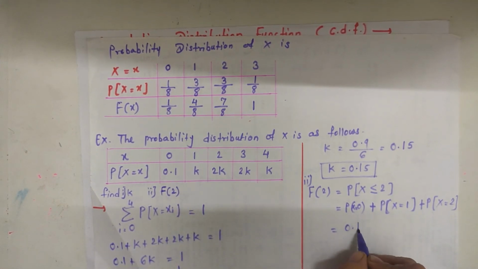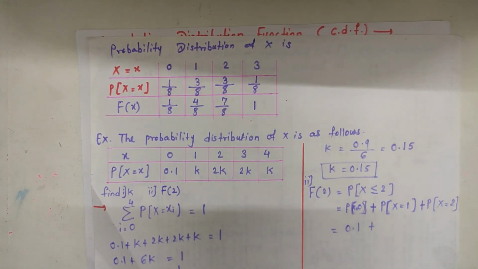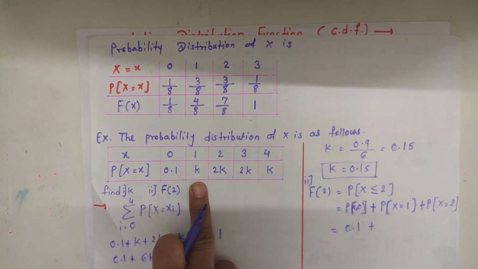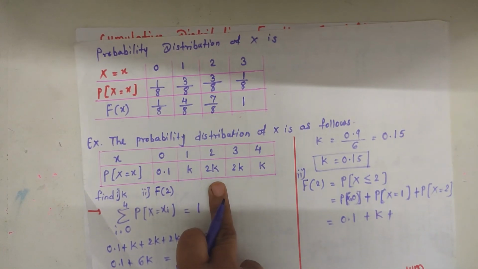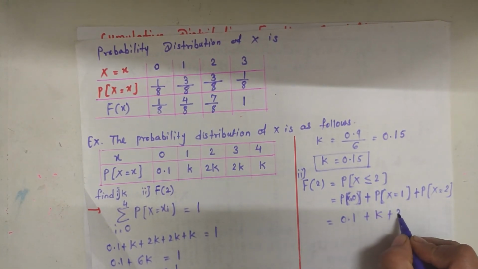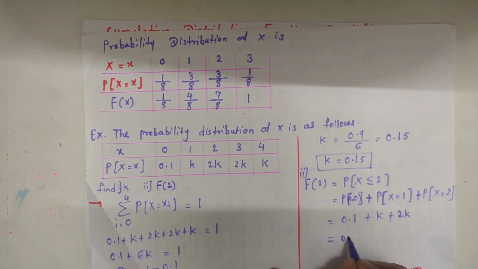Now calculating these values, the probability of x equal to 0 is 0.1, plus the probability of x equal to 1 is k, plus the probability of x equal to 2 is 2k. Now this sum is 0.1 plus 3k.